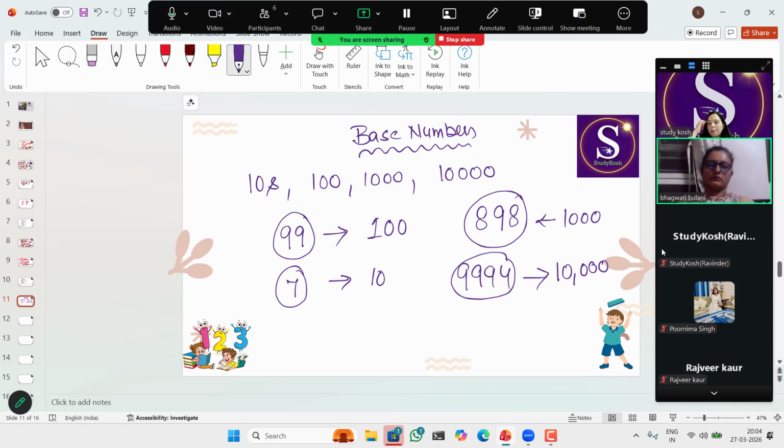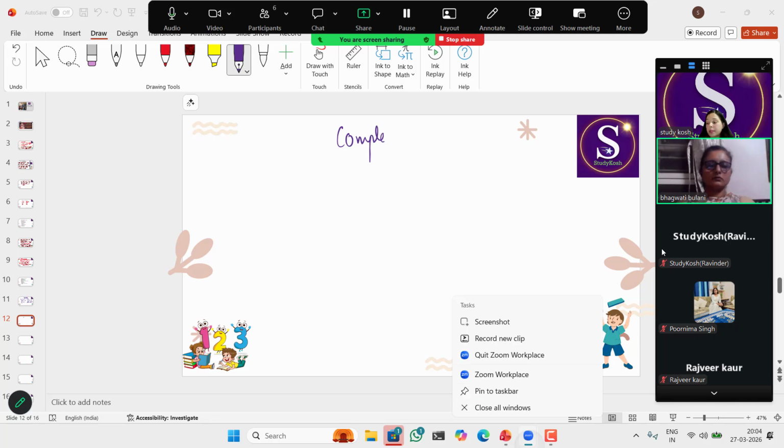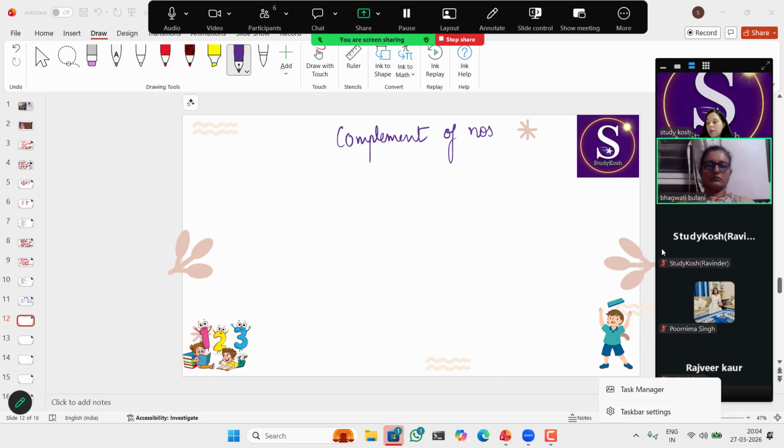Okay, now you tell me, any one of you, what is the complement of 92? Anyone? Complement of 92? 8. Yes, correct. It is 8 because the base of 92 is 100 and I need to add 8 to this 92, then only I'll get 100, right? So 8 is the complement of 92.